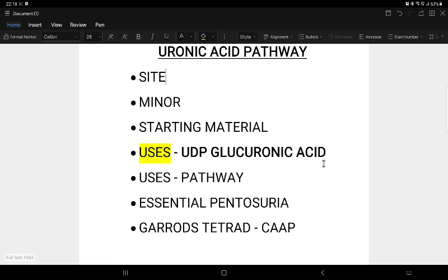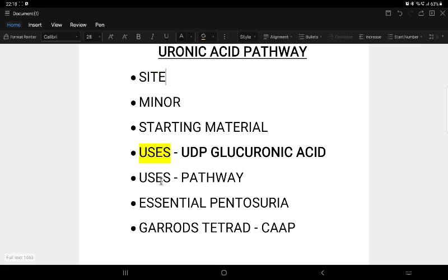From here, the main clinical point starts. This L-xylulose, in the presence of xylulose reductase, is converted to xylitol. Any sugar, in the presence of a reductase enzyme, forms an alcohol, so here it is xylitol. This xylitol undergoes a dehydrogenase reaction again to form D-xylulose. This xylulose is converted into xylulose 5-phosphate, which can be shuttled to the HMP pathway. It also acts as a substrate for the HMP pathway.